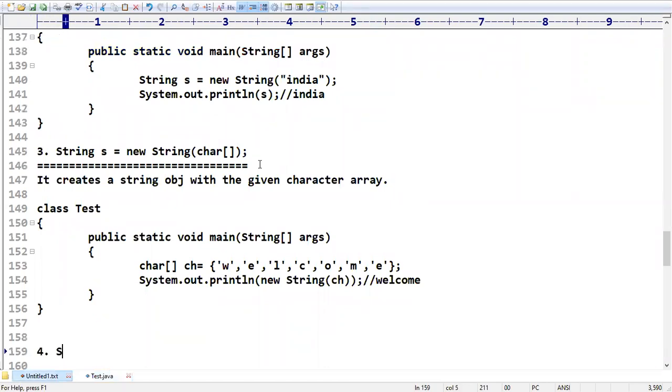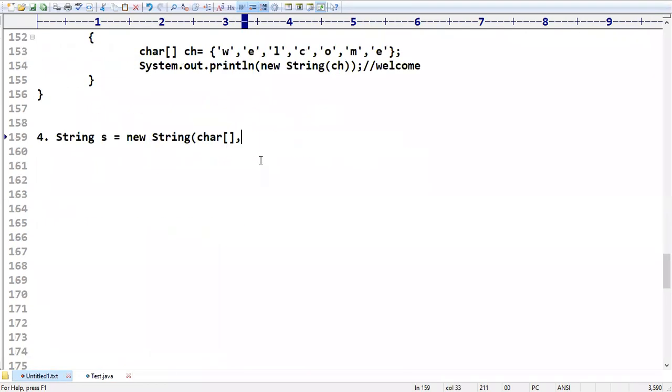Excellent. This is how you can use these constructors. Is there any other method? Yes, we have. Suppose you are taking String s = new String(...) with a character array. In addition to that, you can take two more attributes. One is offset, and the next one is count.